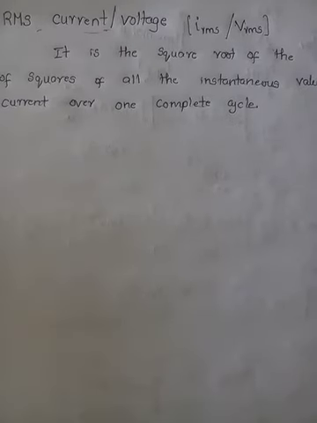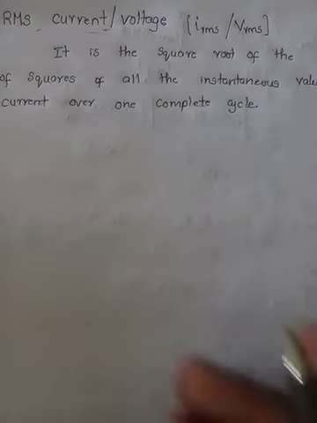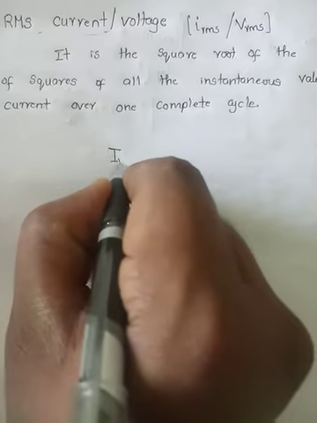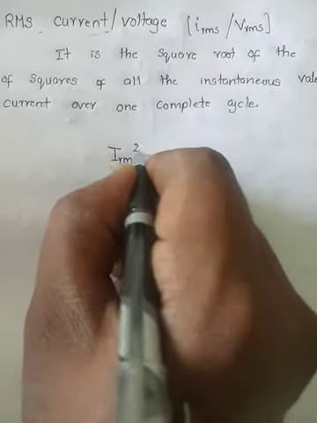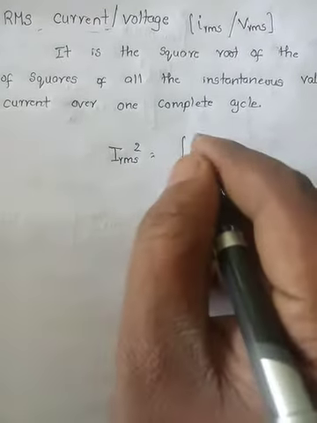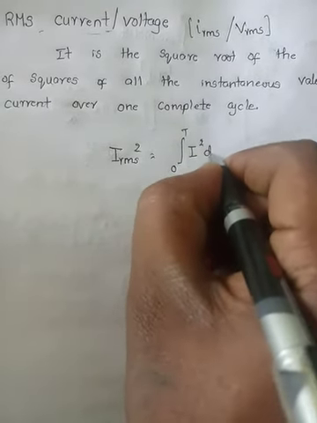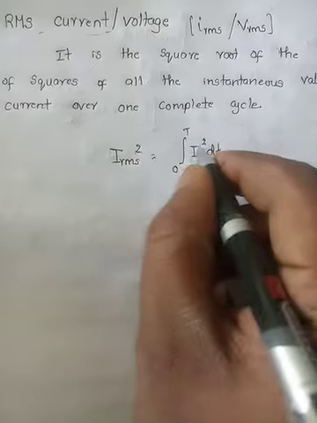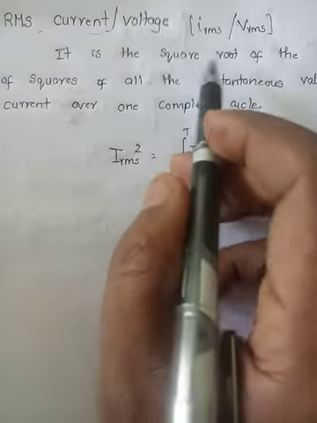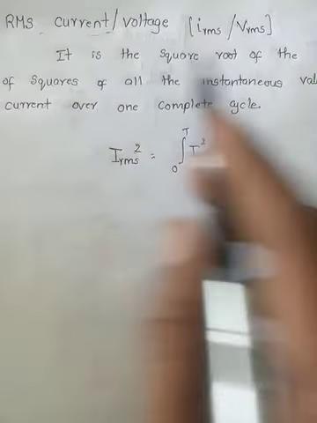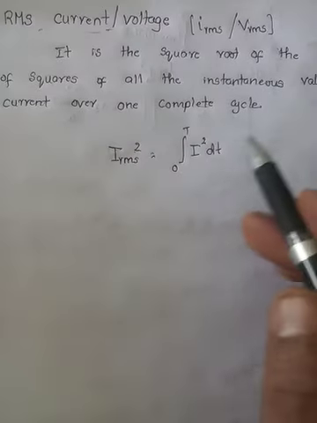So that's why we say that it is the square root of the average of squares of all instantaneous values of current over one complete cycle, that is, I RMS square is equal to integration from 0 to T of I square into dt, divided by T. So if we send the square across, it becomes a root, the square root of the average of squares of all instantaneous values of current.